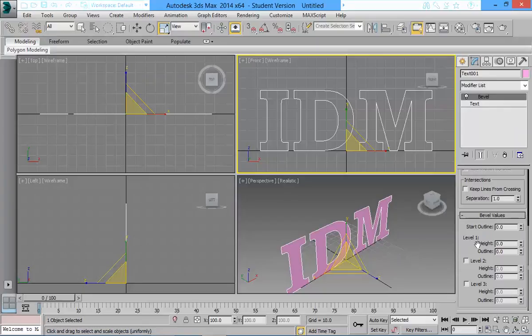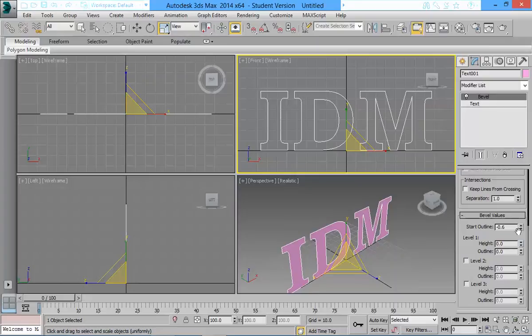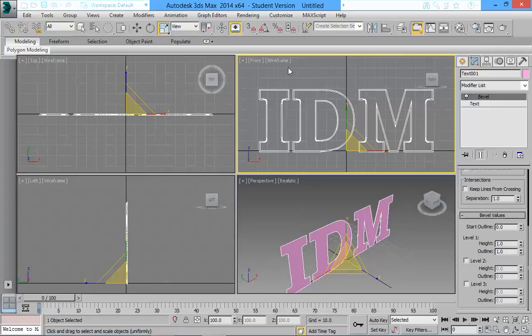We come up here at level 1. I'm leaving everything as default. I'm not changing the start outline. See what happens? I'm coming to level 1. I'm saying level 1 should be 1, 1. So I get a bit of a bevel. Can you see that bevel? See that tiny bevel outside.